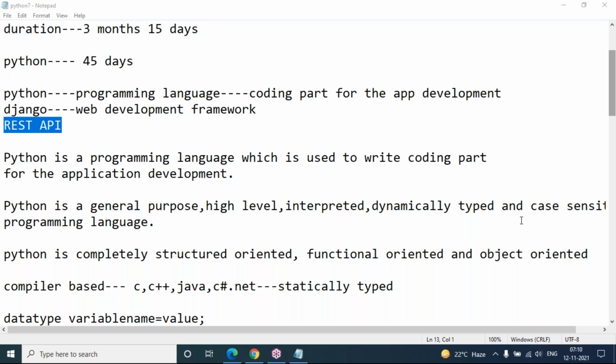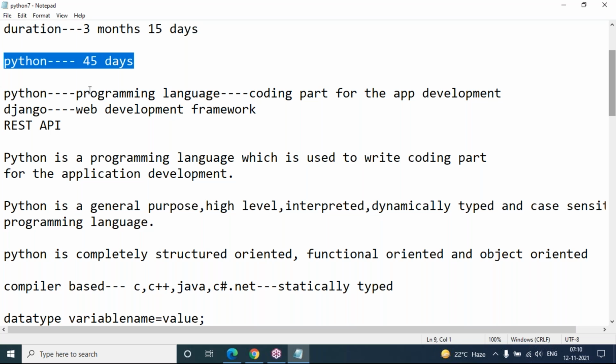Yes, data science stuff I'm going to teach at the end of this complete Python course. Pandas, Matplotlib, and NumPy concepts I will cover. These three data science related modules I'm going to cover. Yes, in the Python 45 days course only.